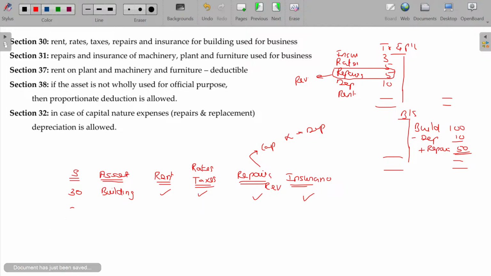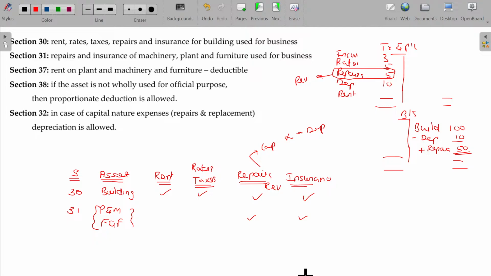Section 31 is all about plant and machinery, furniture and fixtures. For this, of course, repairs of revenue nature can be debited. And if you insure that, it can also be debited. Clear? These things can also be debited in your P&L account as per section 31.